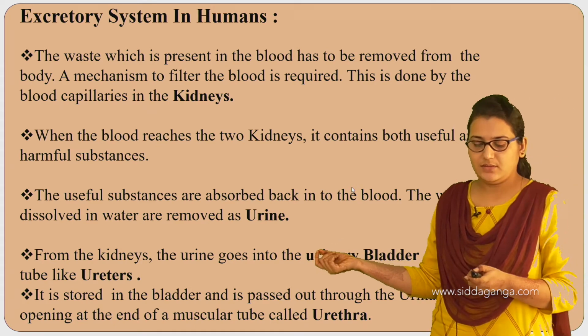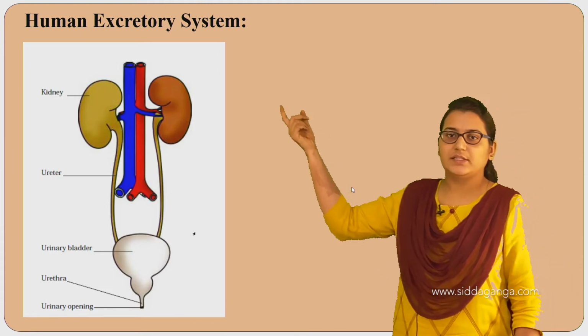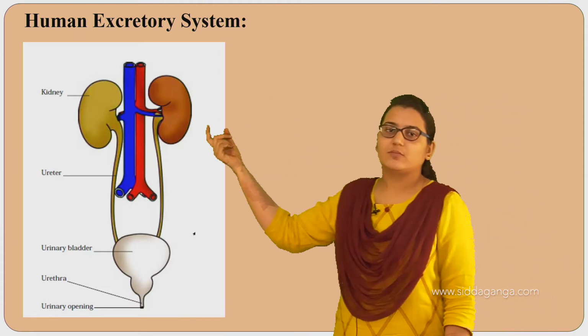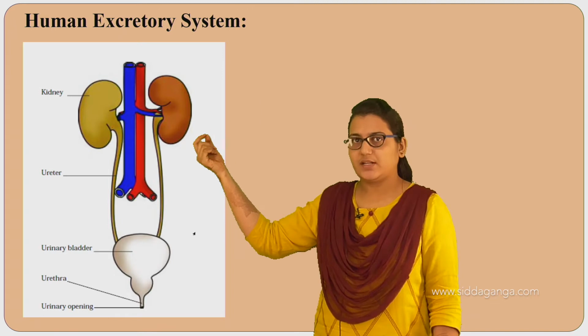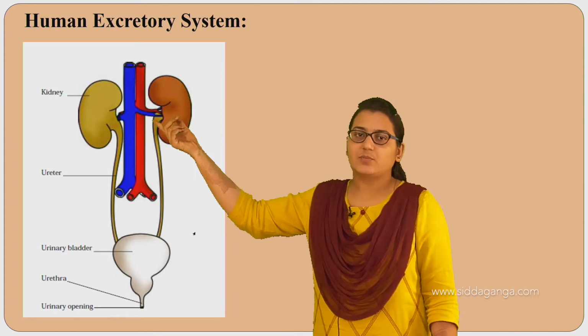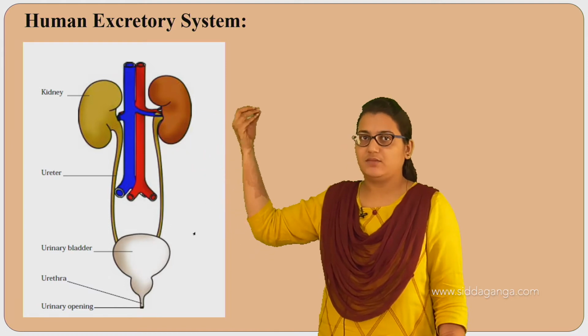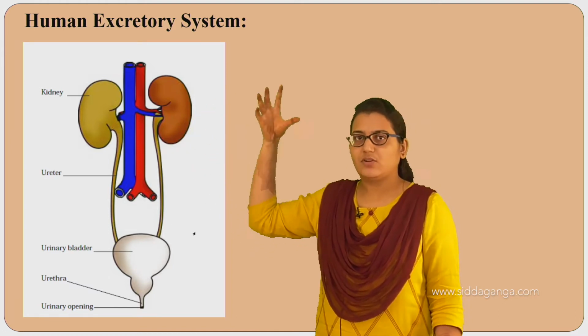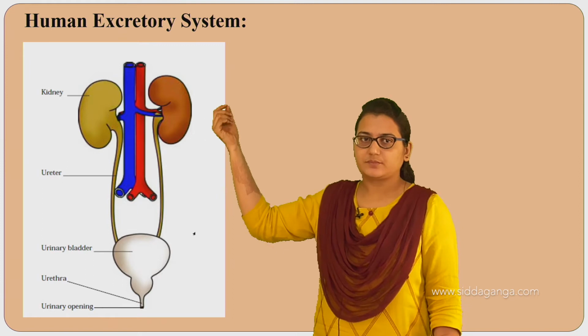Okay, here we can see the kidneys. From these kidneys, the waste material, that is where the urine is formed. Now that is transported to this. See, again we are saying the word transport, right? So this is all the transportation in animals.